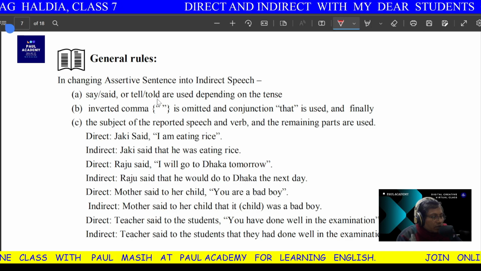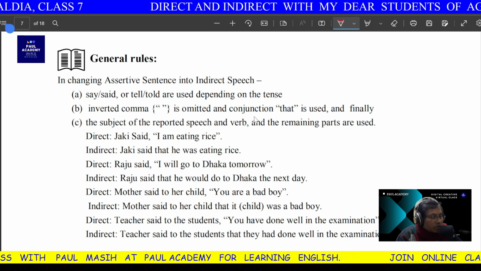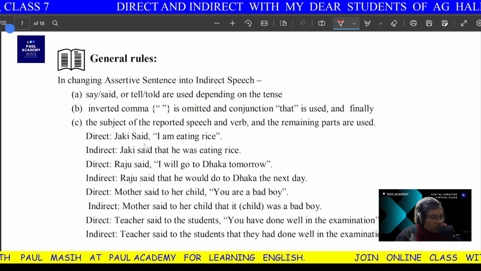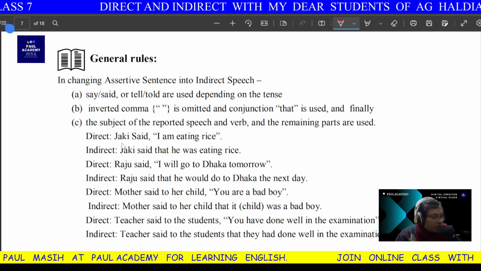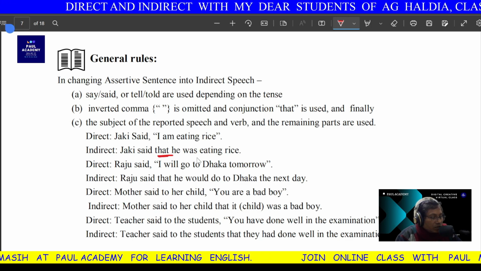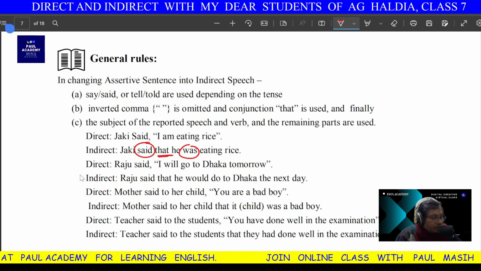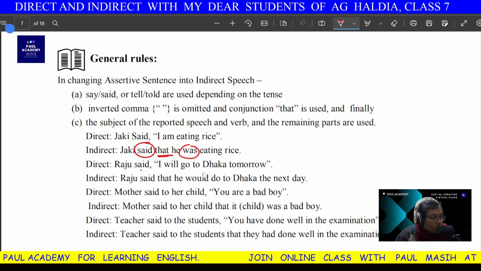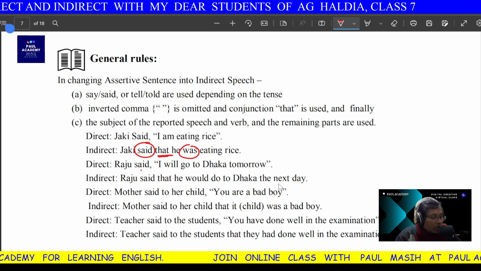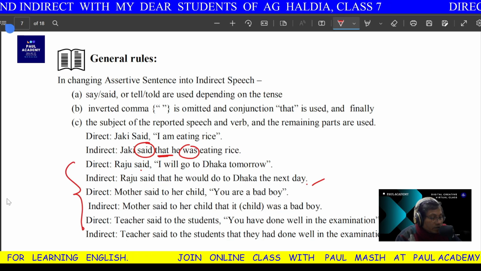Say, said, or tell, told are used depending on the tense. Now, inverted commas are omitted and the conjunction that is used. In case of an assertive sentence, we have to bring that. For example, direct: Jackie said, "I'm eating rice." Jackie said that he was eating rice. Why was? Because there is past tense outside. Raju said, "I will go to Dhaka tomorrow." Raju said that he would go to Dhaka the next day or the following day. Like this. So please read this and get the idea.